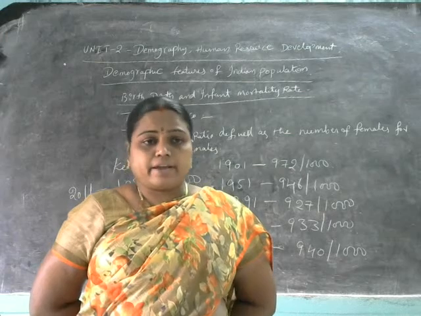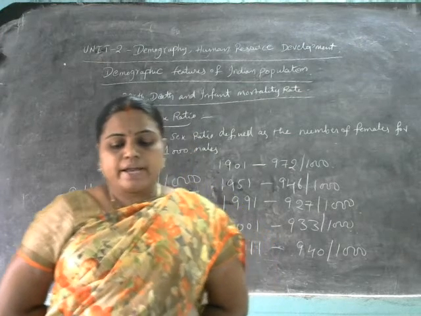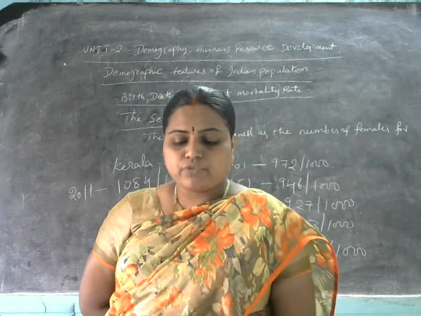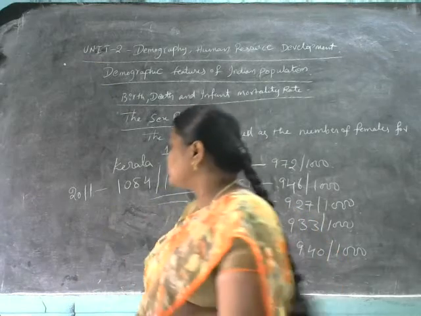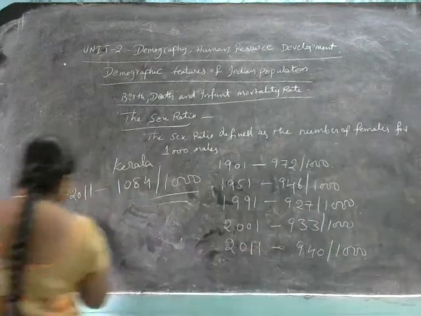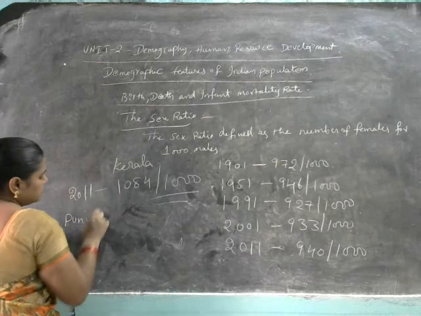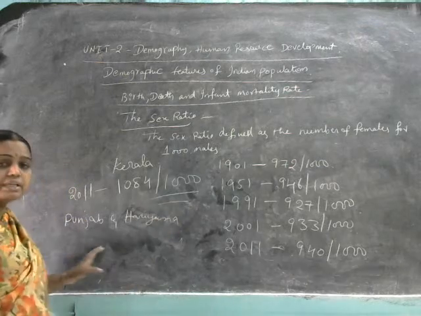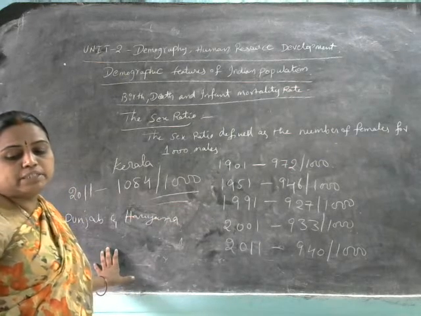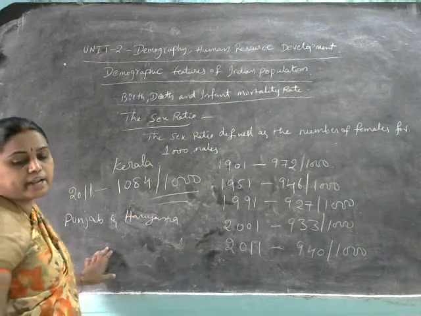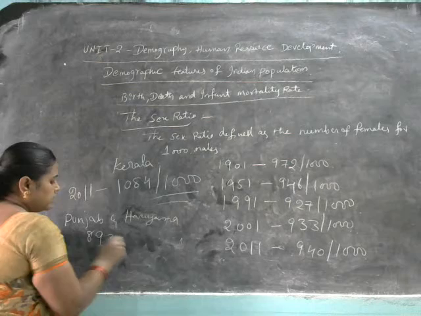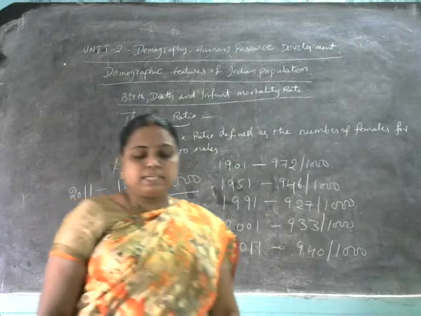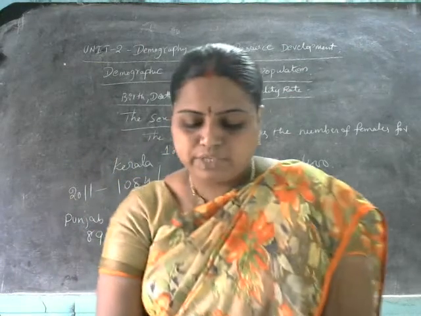In Punjab and Haryana, females account for 893 and 877 per 1,000 males respectively in the year 2011, which are at the bottom.